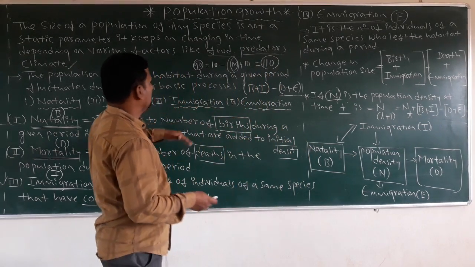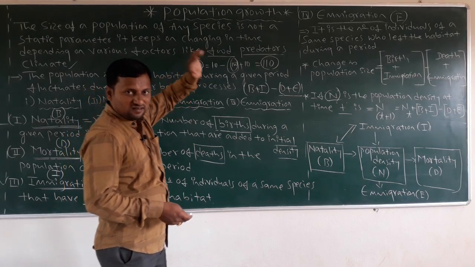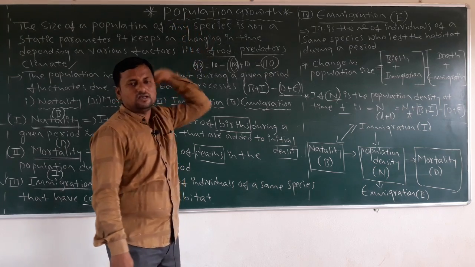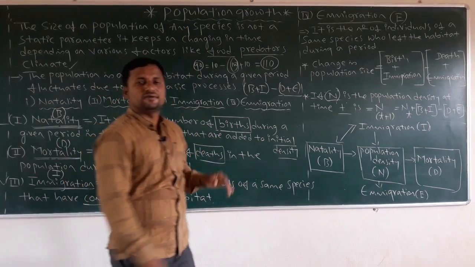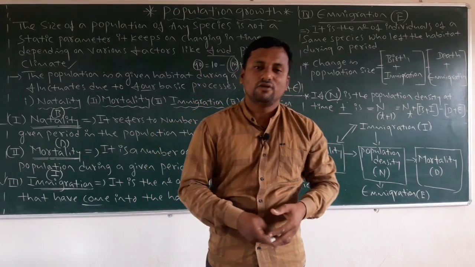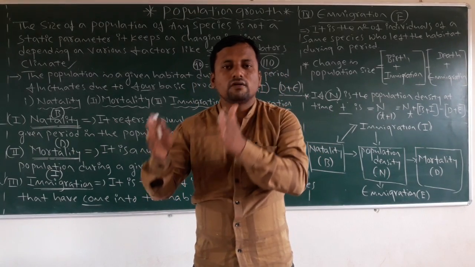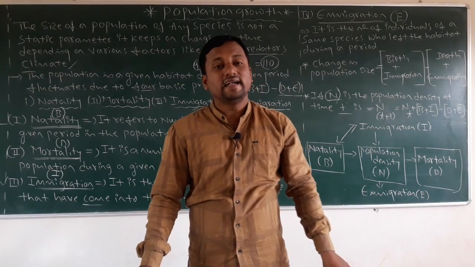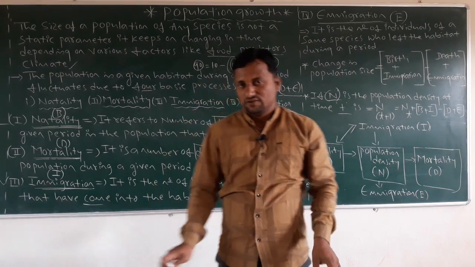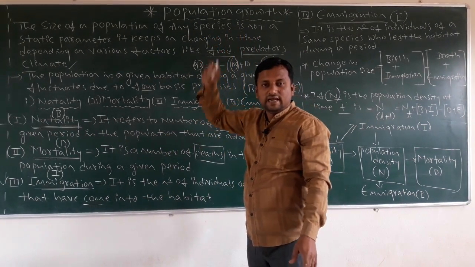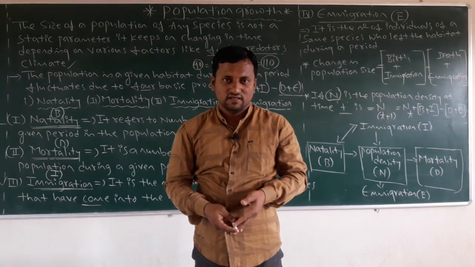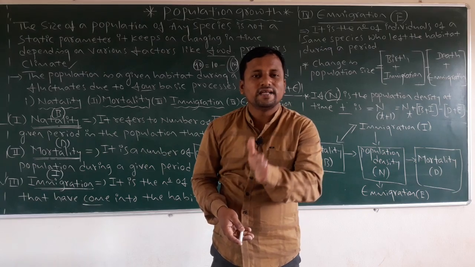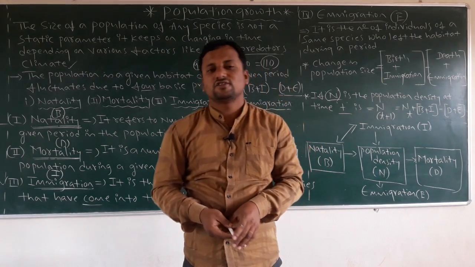And we discussed how these four basic processes fluctuate the change in the population growth. About this we discussed in today's class. In next class we will learn the last important concept of this chapter, population interaction and also growth models. There are two types of growth models: one is logistic growth and another one is exponential growth. Finally we go for the interaction of the population.